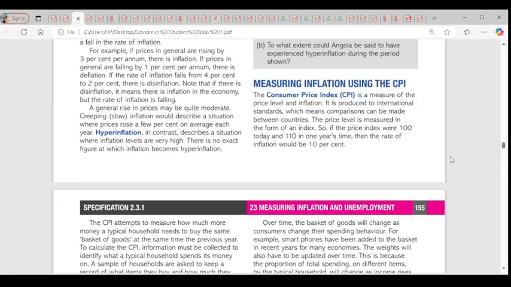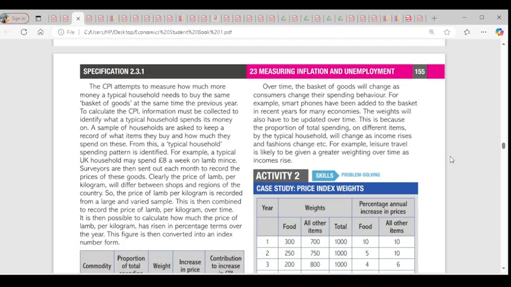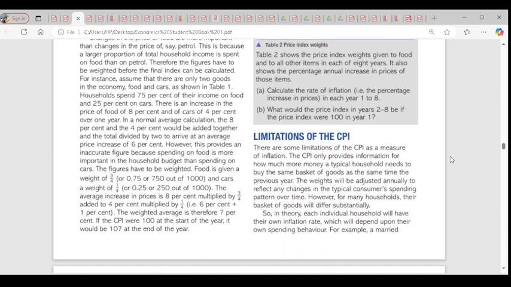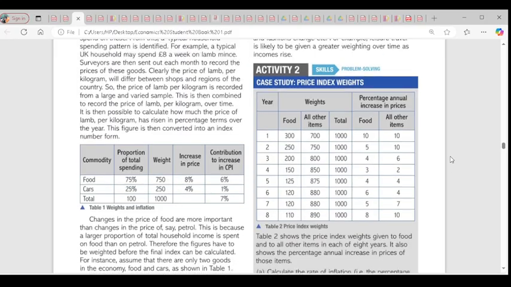Then what are the problems we have when we measure the Consumer Price Index? Though we have an activity there, let me just quickly explain one activity to you. We have the first activity, go to the second activity here. So we have the price index here.